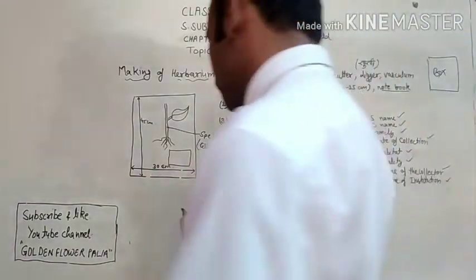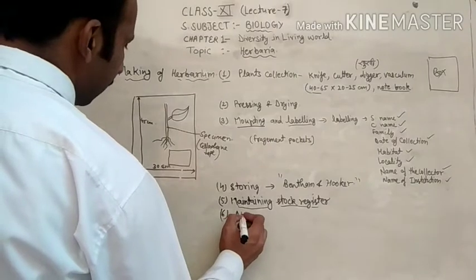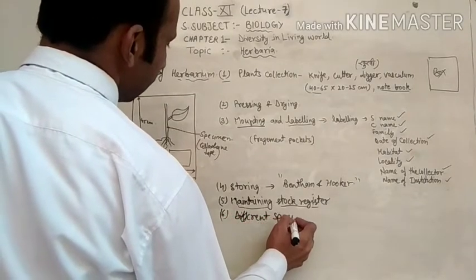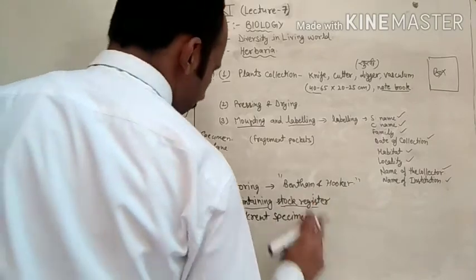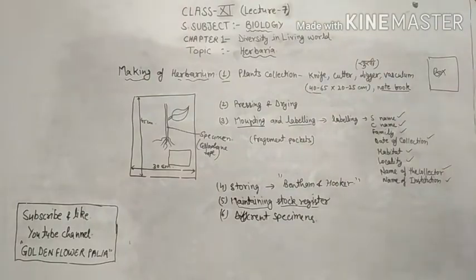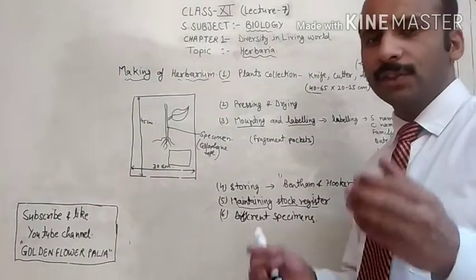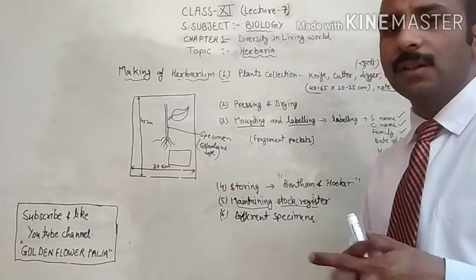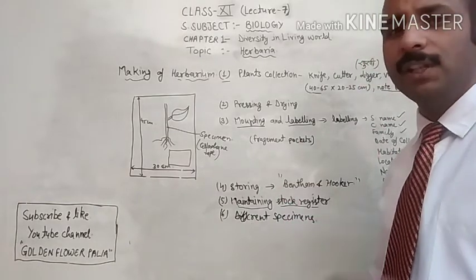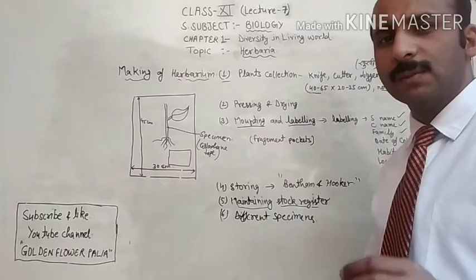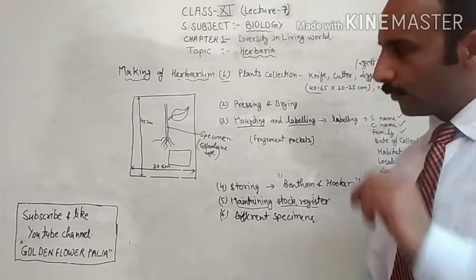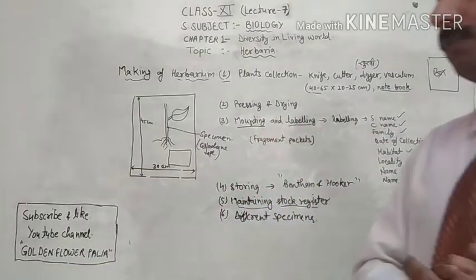And the last one is different specimens. Sometimes you will get different specimens which look very similar to each other, but you have to be careful that the different specimens should be identified and symbolized by different symbols. So my dear students, for today this is the topic, how we have to make the herbarium.